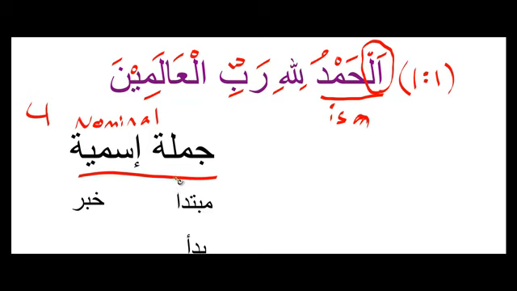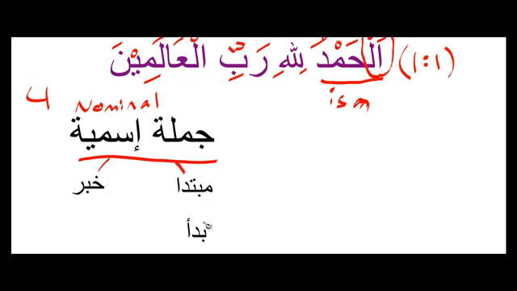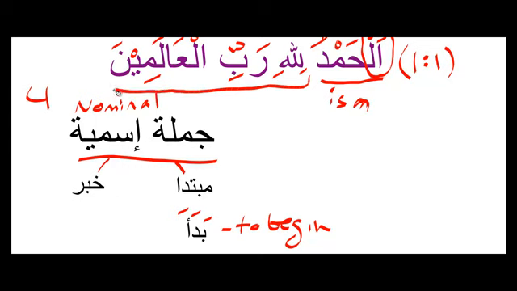grammar, and I know that a jumla ismiya consists of a mubtada and a khabar. And a mubtada is called a mubtada because it comes from the root bada'a, and that means to start, to begin. Okay, so this mubtada is this first word because it begins the sentence, and then this entire segment here after it is our khabar. So now I know that the meaning of this sentence will be alhamd, whatever alhamd means, is, because remember is hidden, is whatever this means.